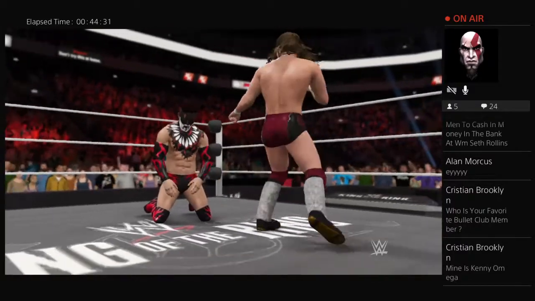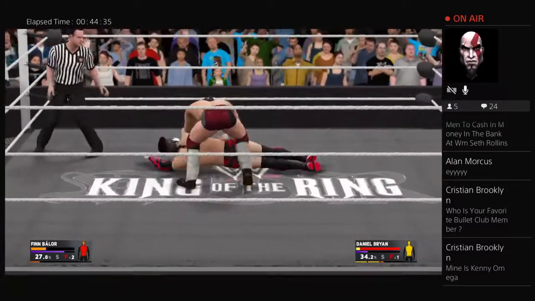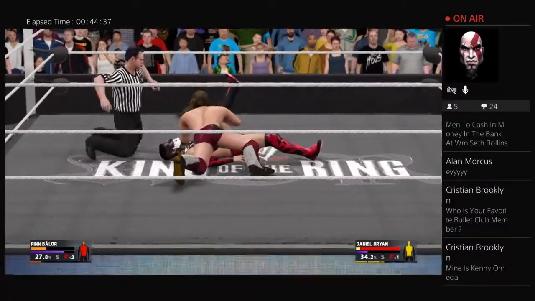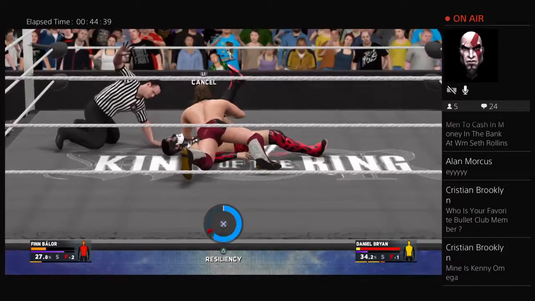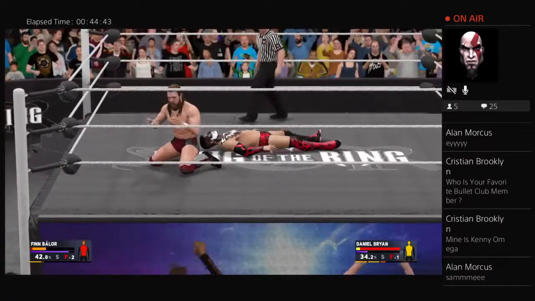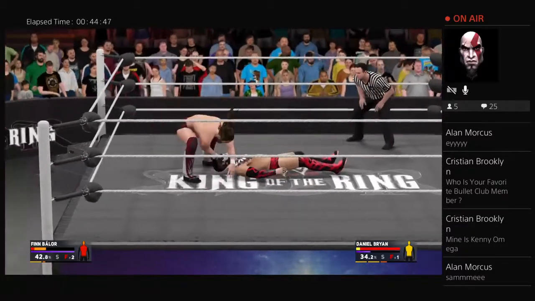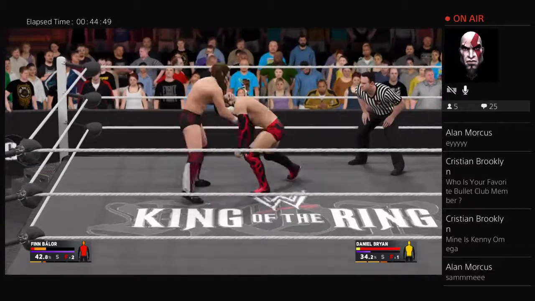And now Daniel Bryan is going to wind back, and a big-time kick behind the ear. Balor looking at the lights. Covered now by Daniel Bryan. Will this be enough to put away Finn? No! Oh my God. Big-time kick out there by Finn Balor. What is Daniel Bryan going to have to do to put away the Demon King?